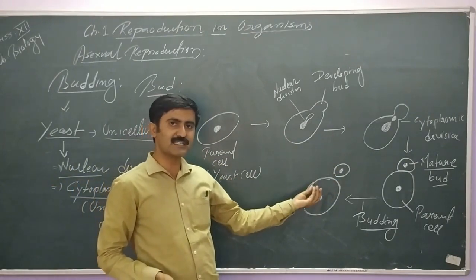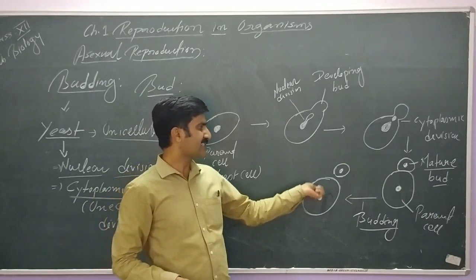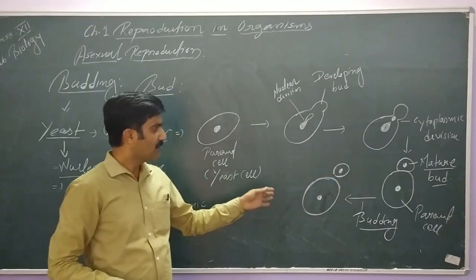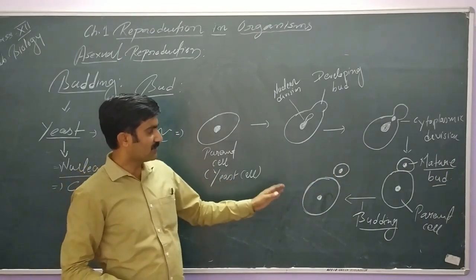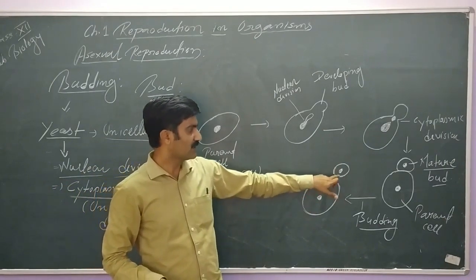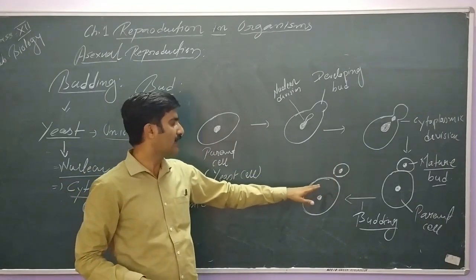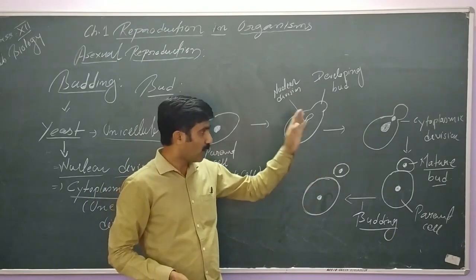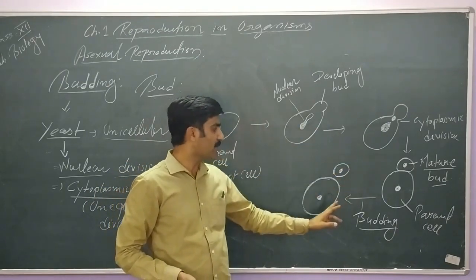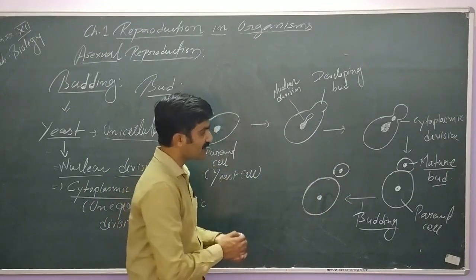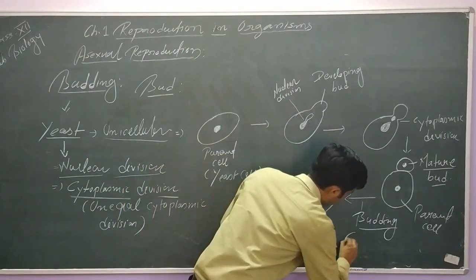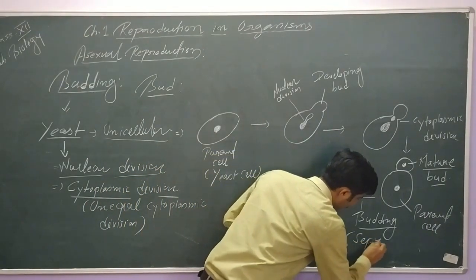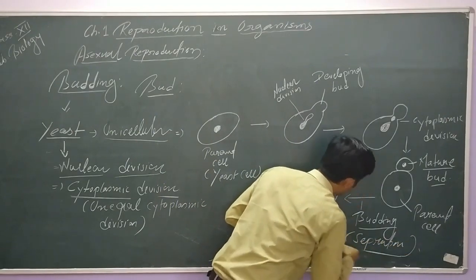It is smaller in size, division is unequal, but this daughter cell formed is similar to the parent cell. So formation of the bud is followed by separation of the bud. This separation is called budding. Detachment is called budding.